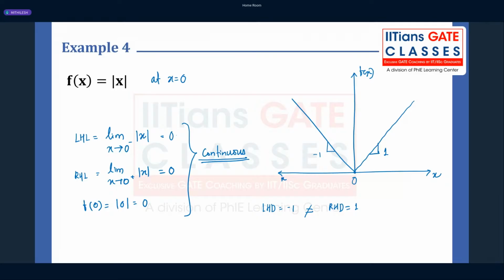Maybe after a few questions you will be able to solve a question just by drawing the figure, without even calculating right hand limit, left hand limit, right hand derivative, left hand derivative, and so on. Okay.